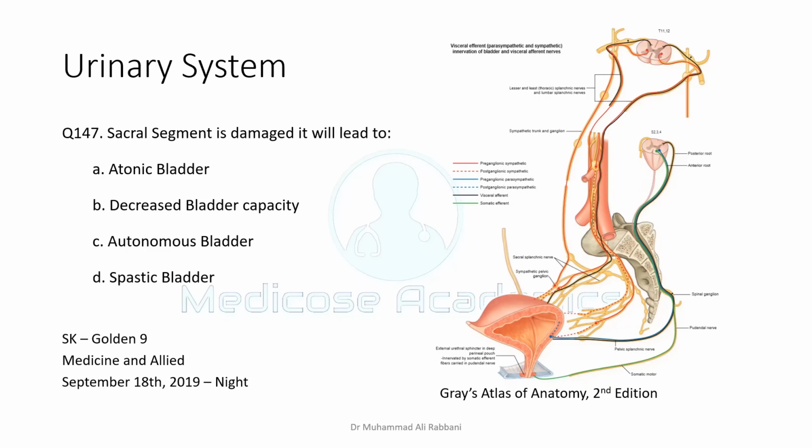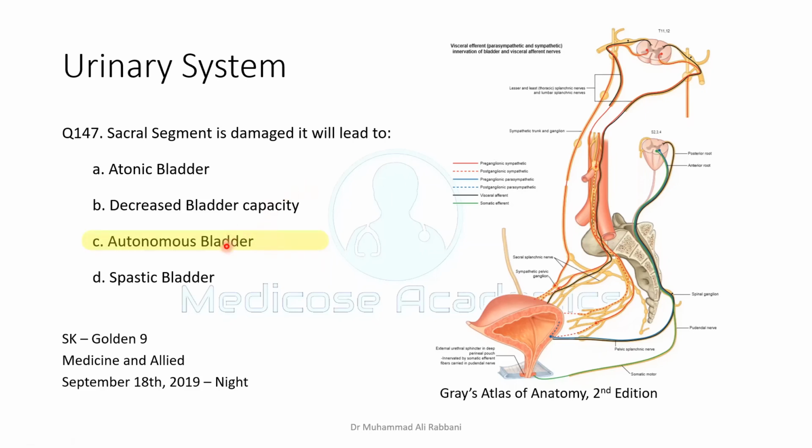What happens is that when this segment itself is damaged, this simple reflex arc is damaged. The sensory signal does not automatically activate the contraction of the detrusor muscle. So there is no activation of the detrusor muscle, and it will lead to the atonic bladder. In my opinion, it leads to the atonic bladder.